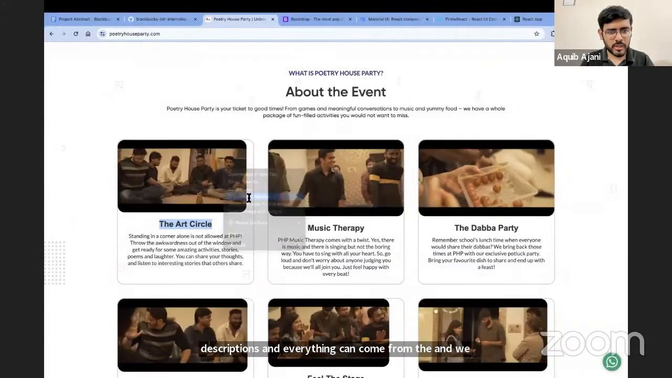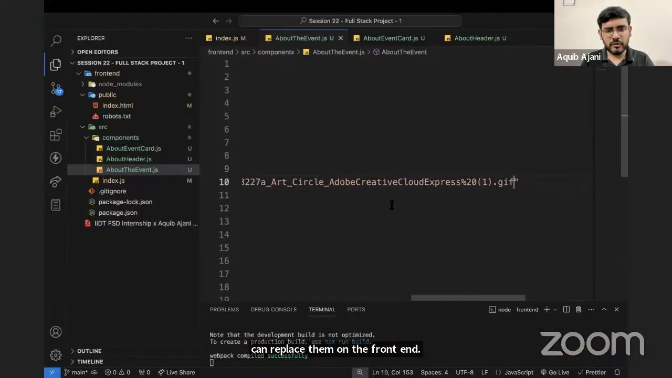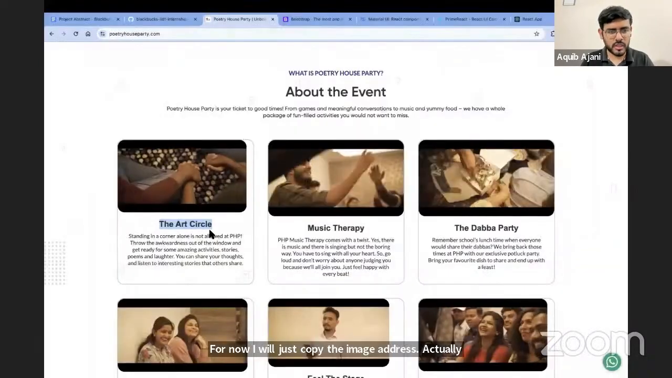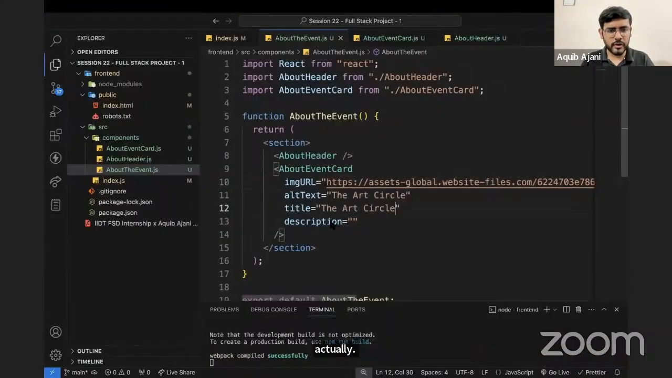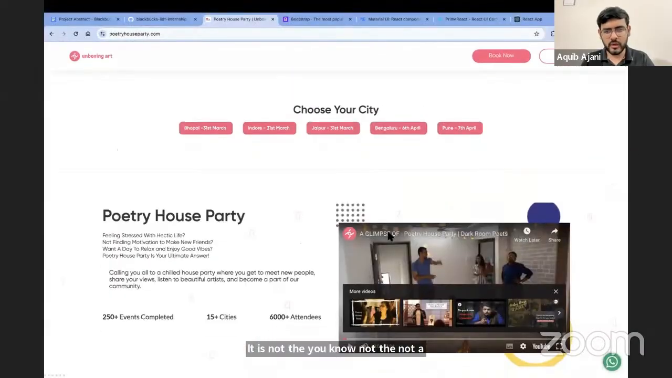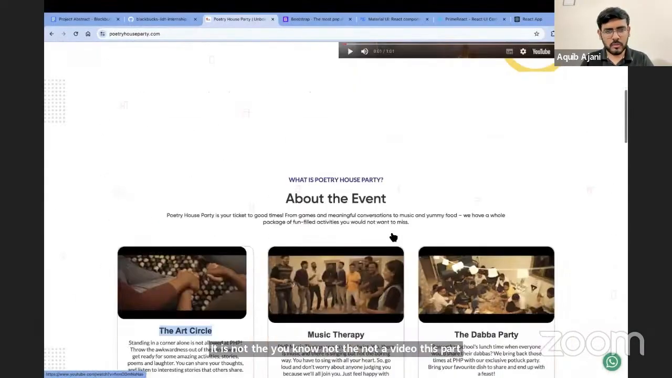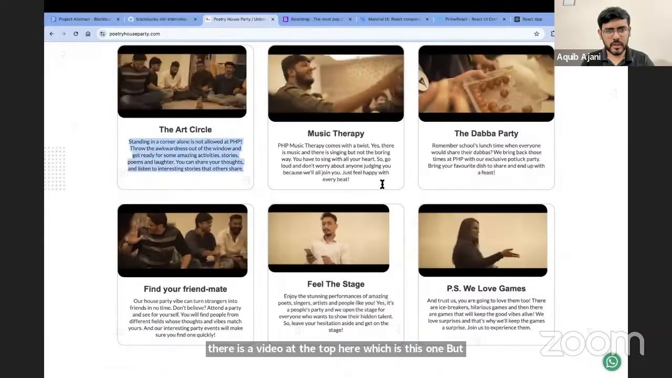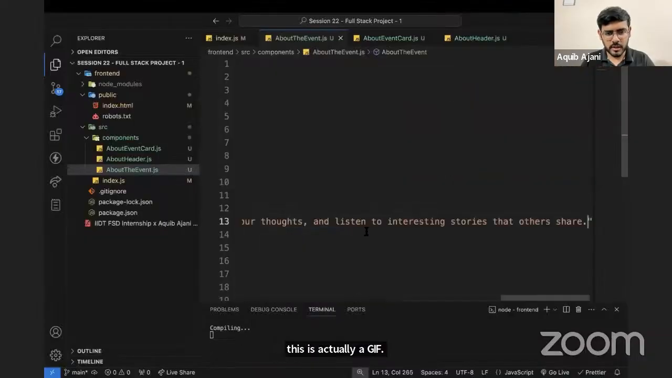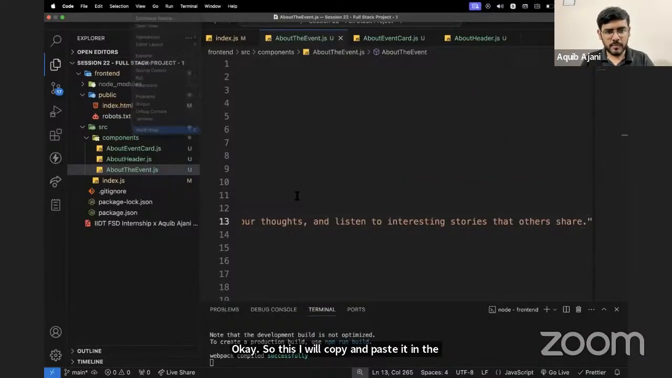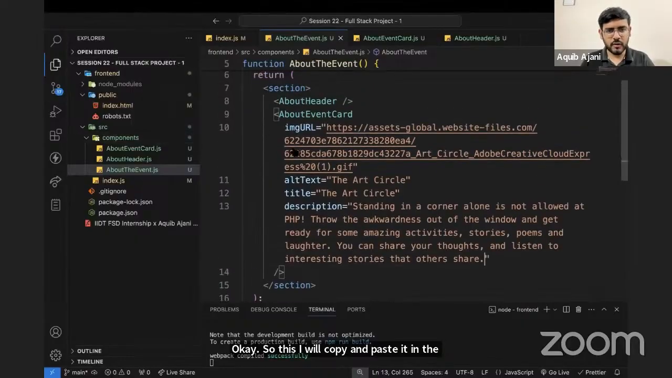For now, I will just copy the image address. Actually, not a video, but a GIF. So what you see here is a GIF actually. It is not a video. This part, there is a video at the top here, which is this one, but this is actually a GIF. So this I will copy and paste it in the description into word wrap and done. So this is everything for one event.